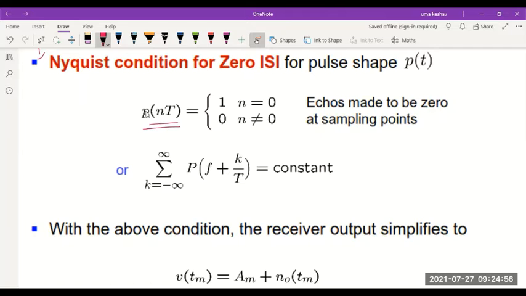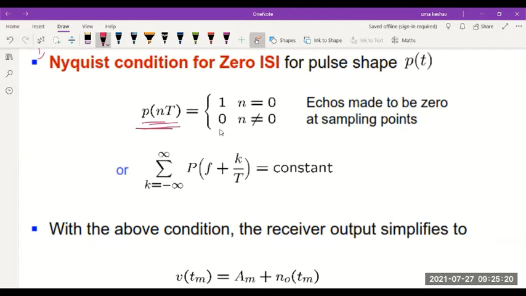So the shape of this rectangular pulse or the shape of the pulse we'll define in this manner to obtain zero ISI. What does it tell us? It says P of nT should be 1 when n is equal to 0, and it should be 0 for n not equal to 0.